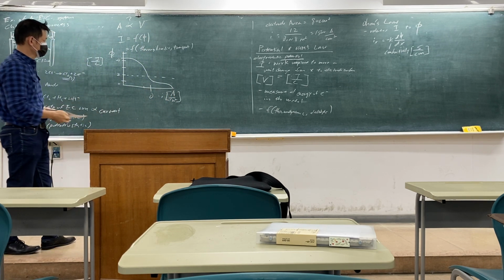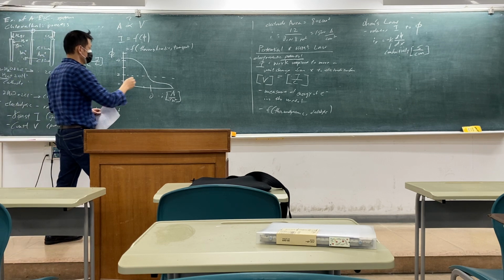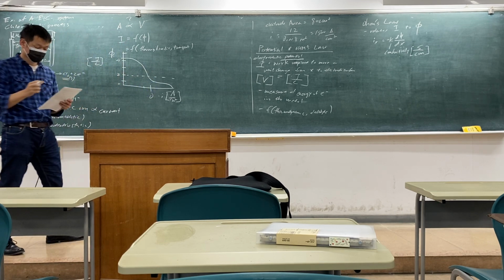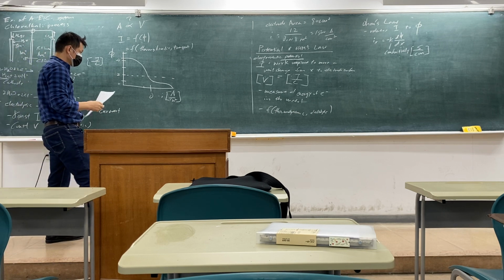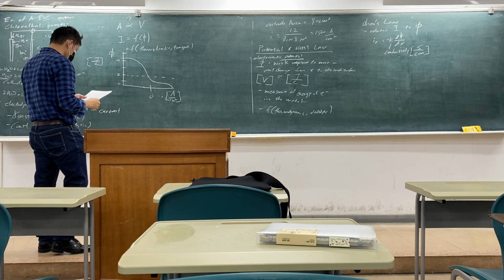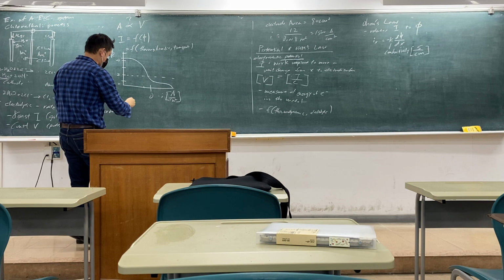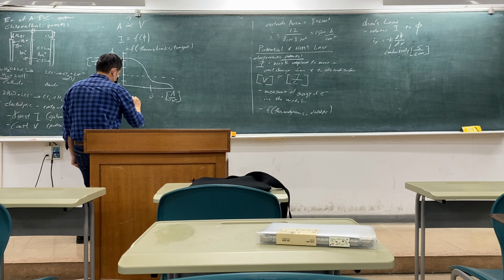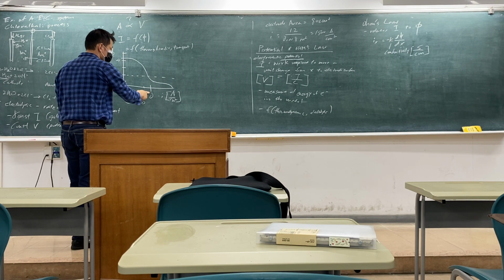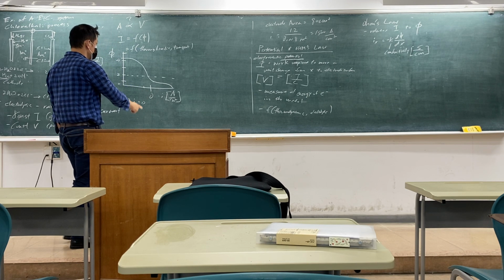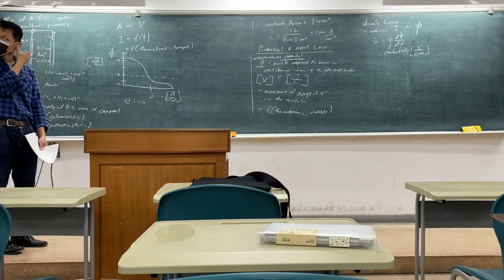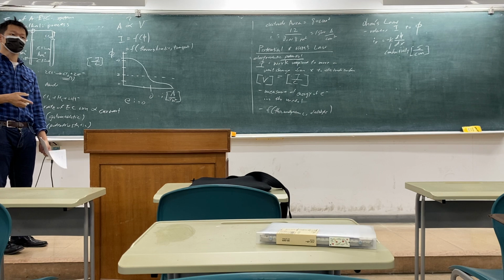So this is what it looks like for the chlor-alkali process. A couple things to notice: as I is equal to 0, when the current is 0, what process?